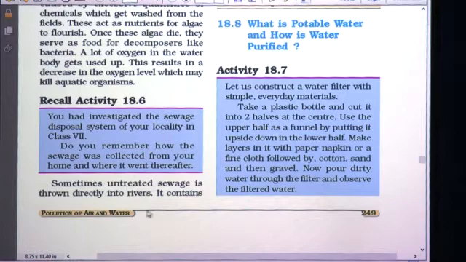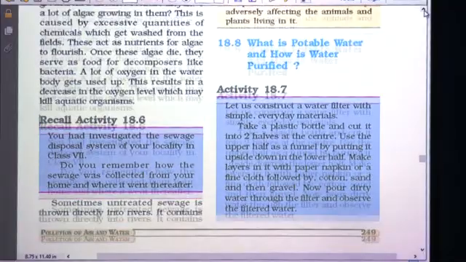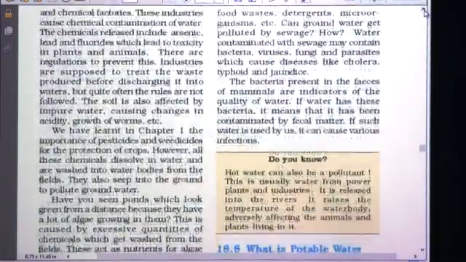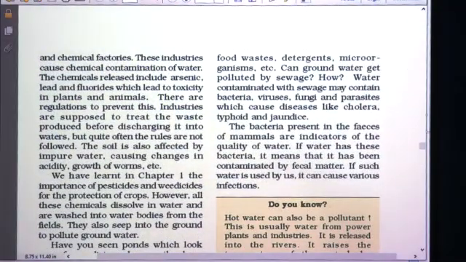Sometimes untreated sewage is thrown directly into the river. So in that way the sewage gets treated in the treatment plant, but sometimes the untreated sewage is just thrown directly into the river. If the sewage is not treated, it contains different waste materials as they are. So, what are these? Food waste, detergents, microorganisms, etc.